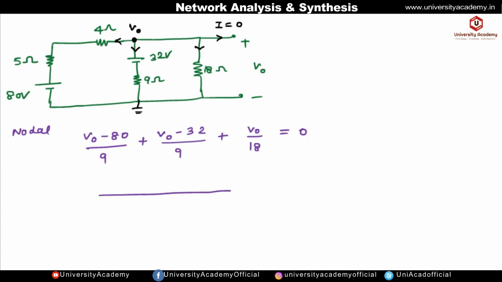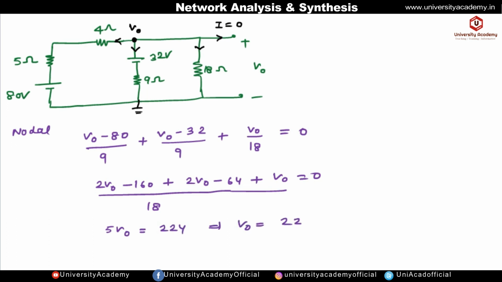Okay, so now the LCM will be 18, so this is 2V naught minus 160 plus 2V naught minus 64 plus V naught, it is equal to 0. So if we simplify, it will be equal to 5 V naught, it is equal to 160 plus 64 is 224. So from here V naught we are getting as 224 by 5, which is equal to 44.8 volt. Okay, so this is the value of V naught.